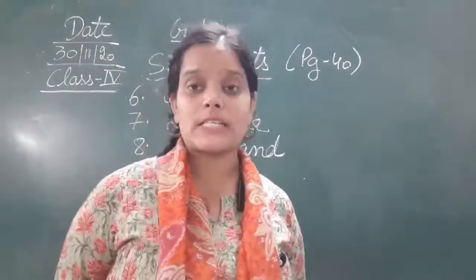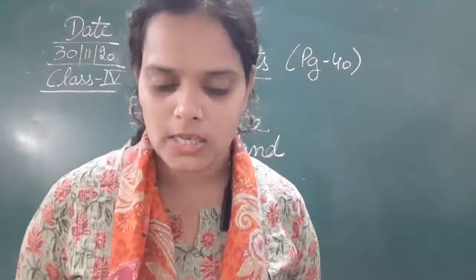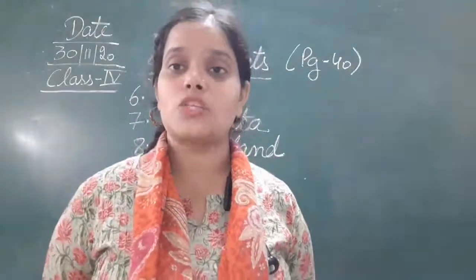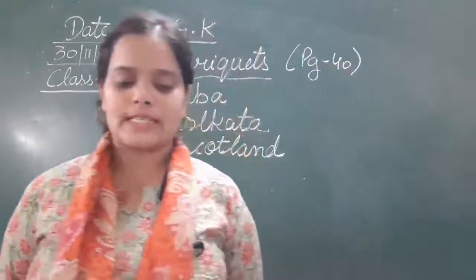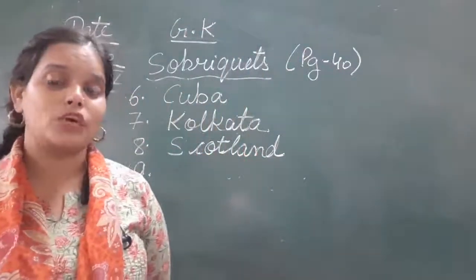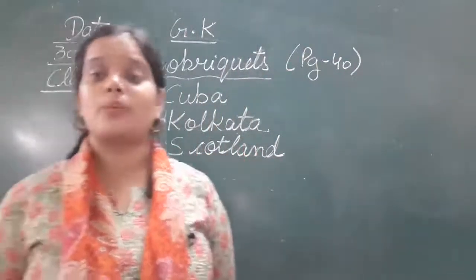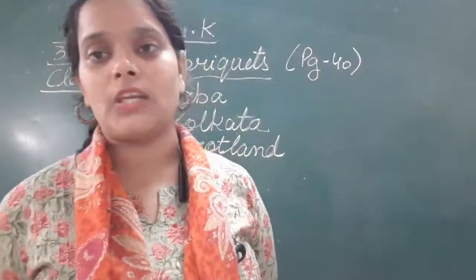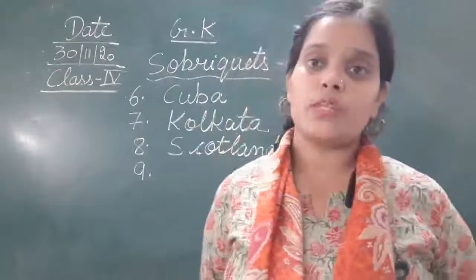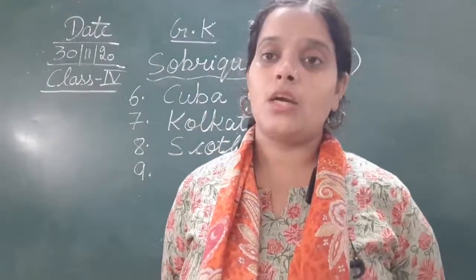Emerald Isle is the sobriquet for Ireland. So what is the sobriquet of Ireland? That is Emerald Isle. What is the meaning of Emerald? Emerald means greenery. Everything there is green. You can see greenery there. So that is the meaning of Emerald.